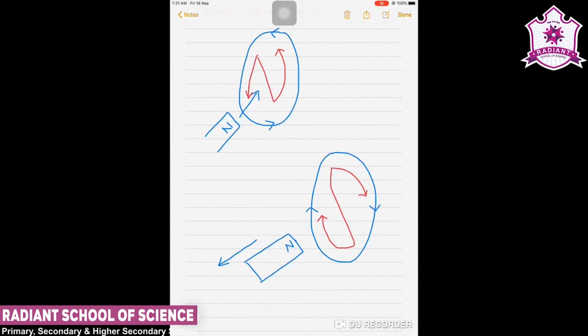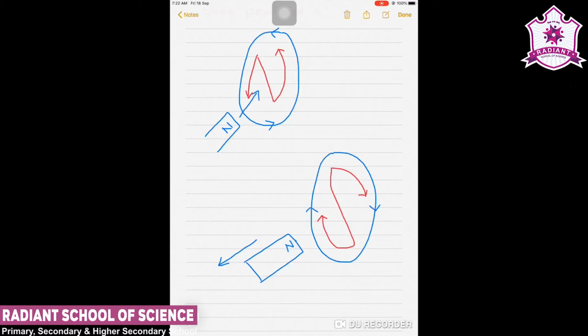So why does this happen, or if it is not there, then how is the law of conservation of energy violated? Let's see that. As we have explained in the first case, if the north pole of the bar magnet is being pushed towards the closed coil, the magnetic flux through the coil increases.